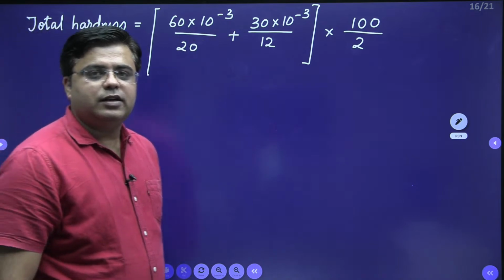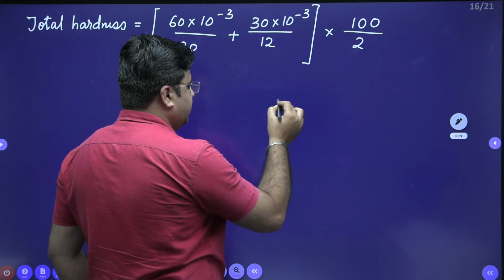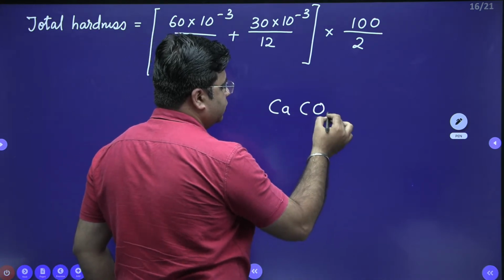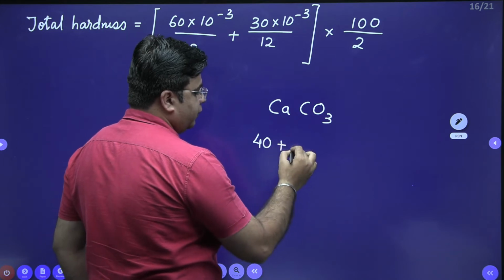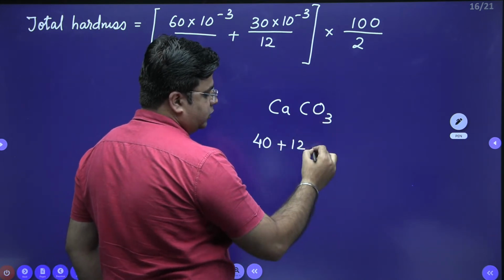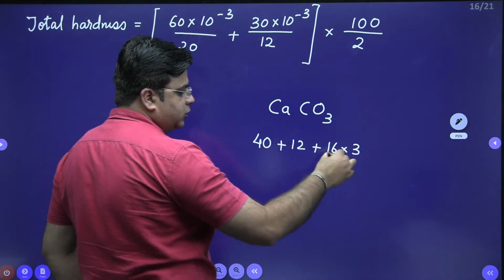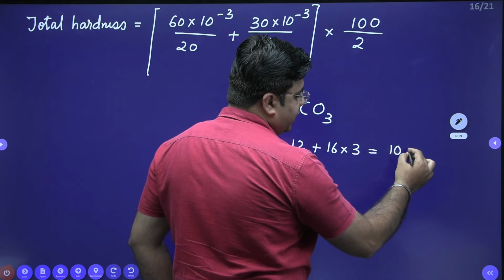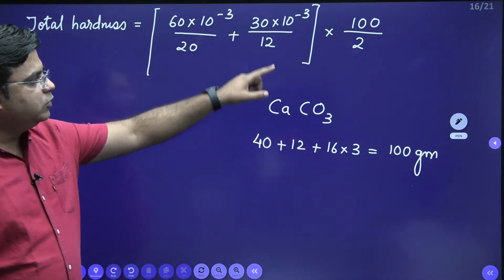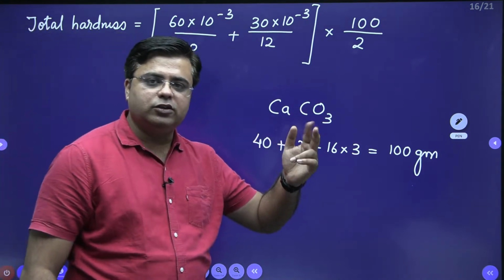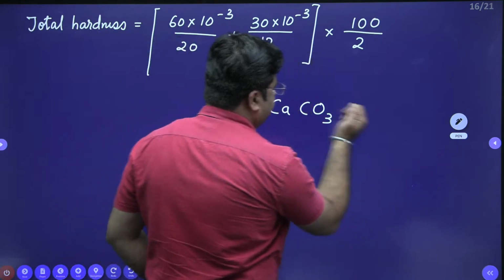Now you will ask, sir, how is the molecular weight of CaCO3 100? In CaCO3, calcium is 40, carbon is 12, oxygen is 16 into 3. When you add this, you will get the total weight as 100 grams. So this is the molecular weight of CaCO3, which is 100. Valency of CaCO3 is 2, so divide by 2. This is going to give me the total hardness concentration.